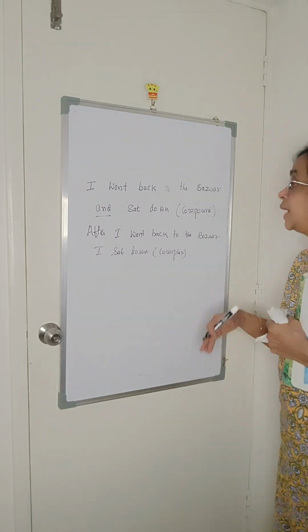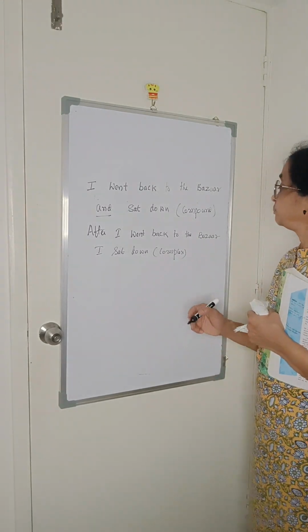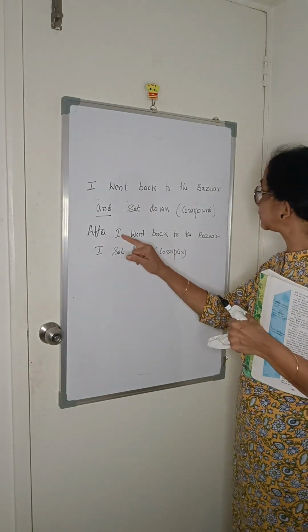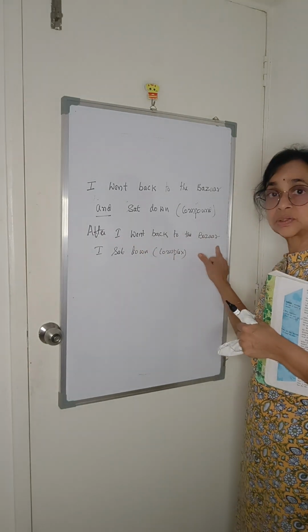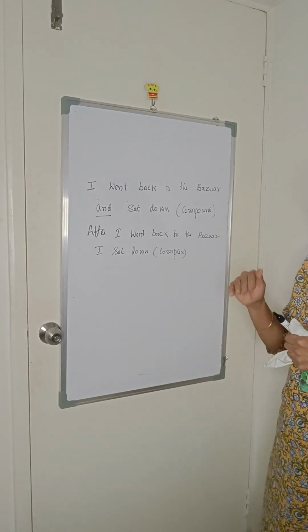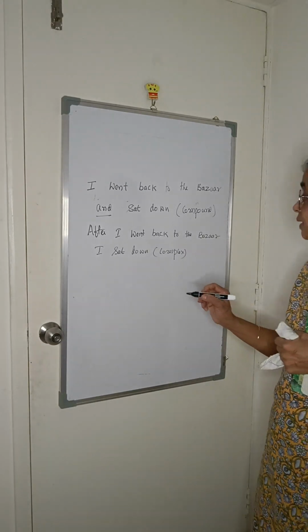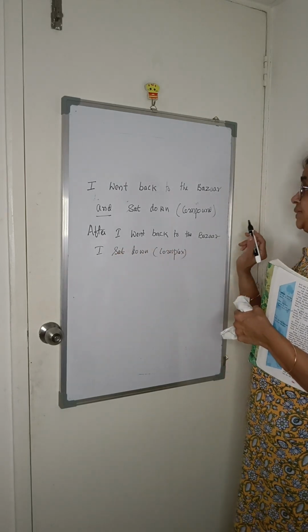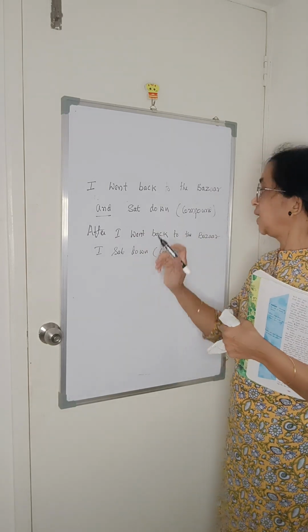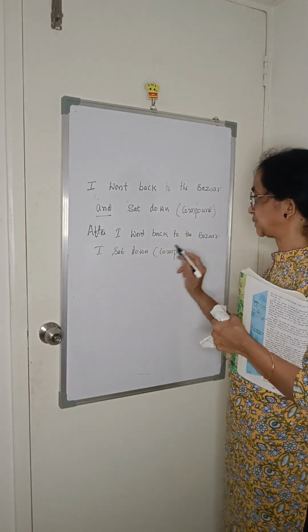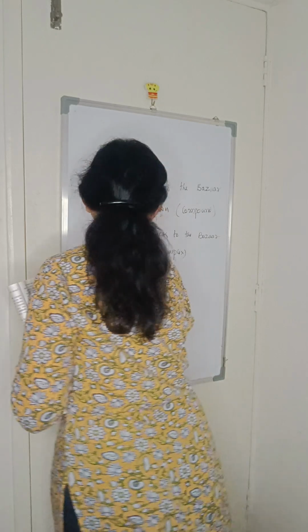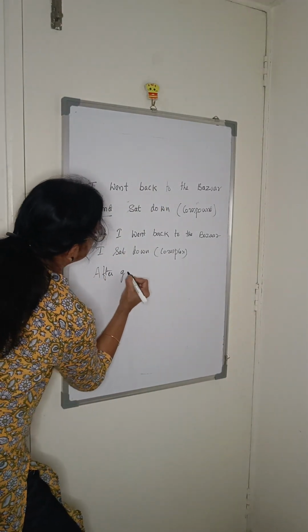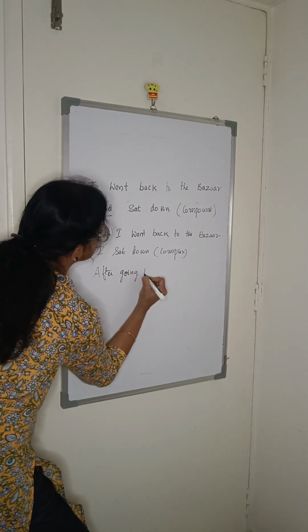This is complex. How to change it into simple? Again, I tell you, in a simple sentence, the first action should be changed into a group of words, that is a phrase. After going back to the bazaar, that is a phrase. After going back to the bazaar, I sat down. Simple. Understood? This is a simple sentence.